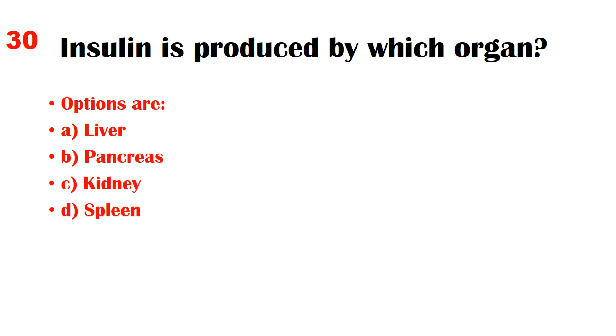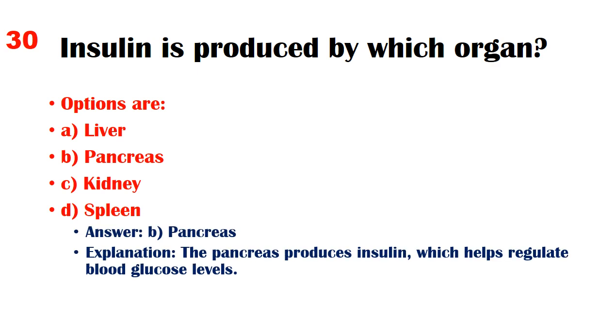Insulin is produced by which organ? Options are A. Liver, B. Pancreas, C. Kidney, D. Spleen. Answer: B. Pancreas. Explanation: The pancreas produces insulin, which helps regulate blood glucose levels.